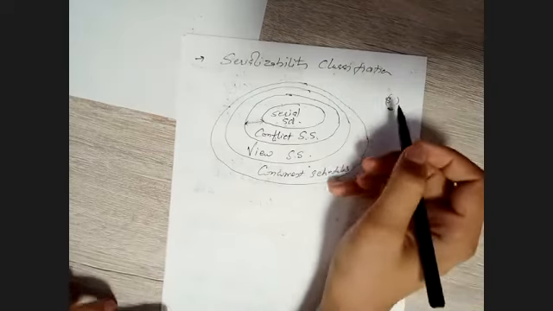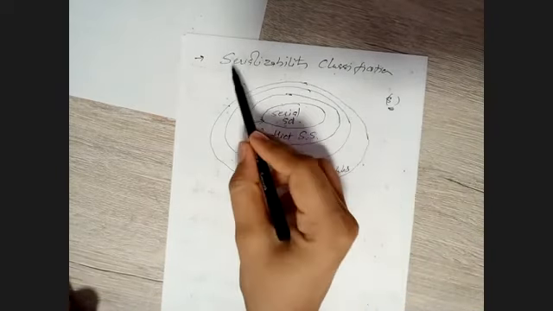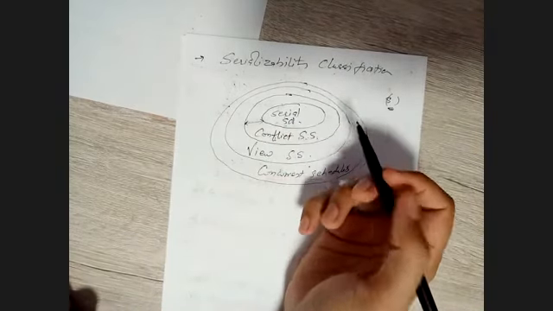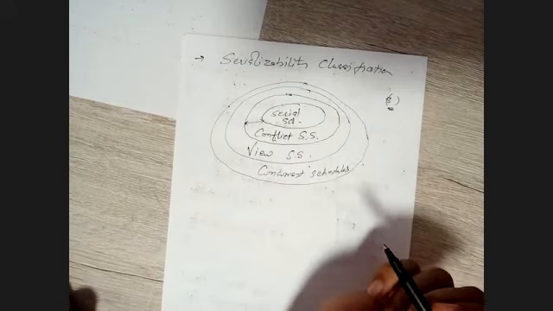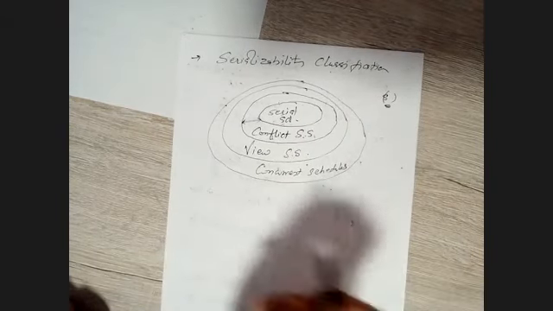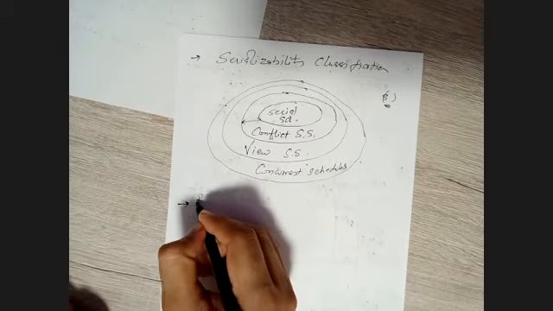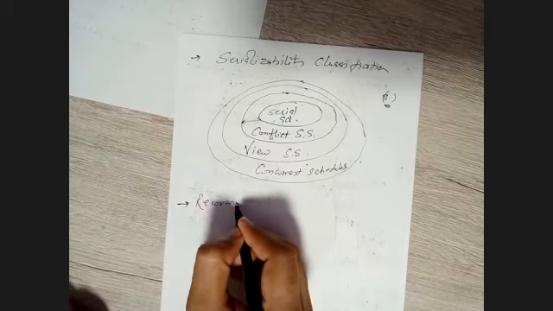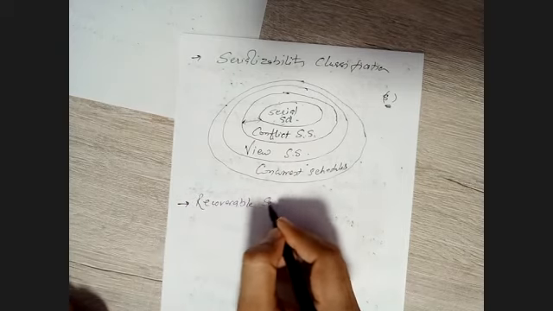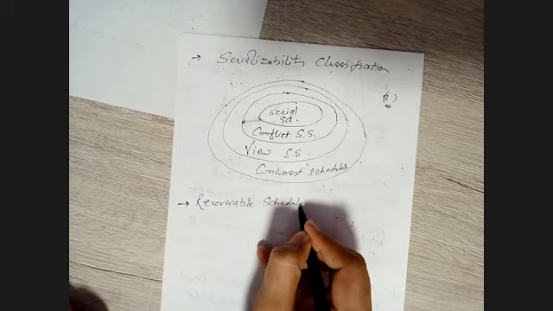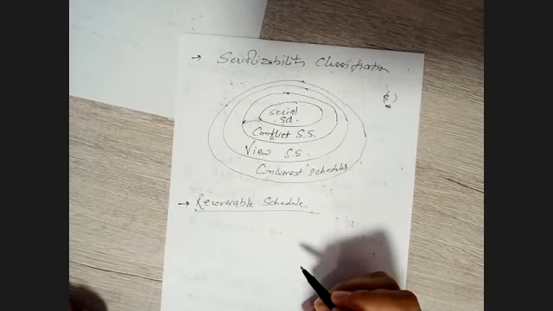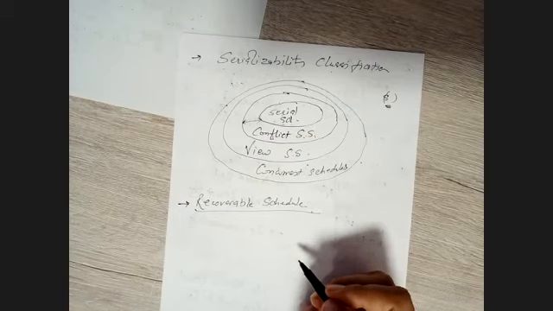So for that reason, we classify serializable schedules, what are the serializable schedules, right? And the other is what are recoverable schedules. So classification on your recoverability, that is what we will see.